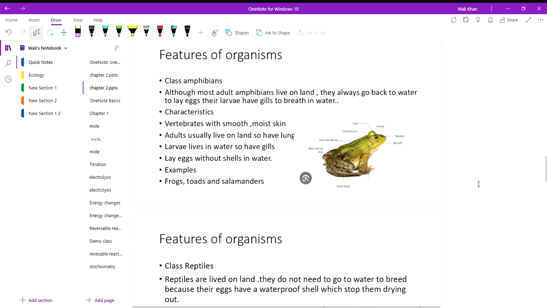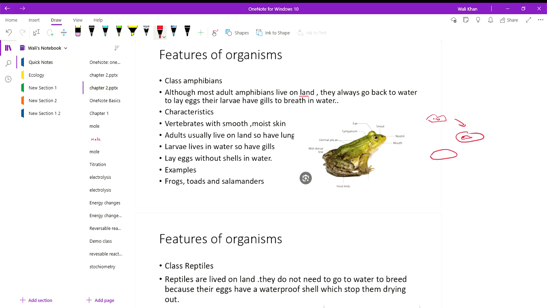Then we have amphibians, commonly known as frogs, toads, and salamanders. Most adult amphibians live on land. They always go back to water to lay eggs. Their larvae have gills to breathe. If you know about the metamorphosis of a frog, it lays eggs, then it turns into a larva.